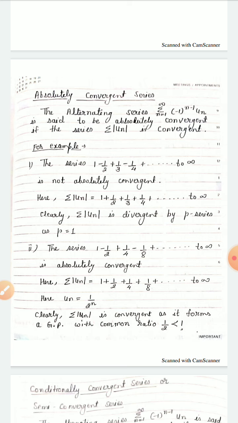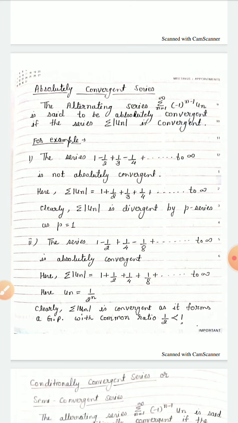The second example, if we take the series as 1 minus half plus 1 by 4 minus 1 by 8 plus dot dot dot up to infinity, then the series is absolutely convergent, as here summation mod un is 1 plus half plus 1 by 4 plus 1 by 8 plus dot dot dot up to infinity. So un is 1 by 2 to the power n. So summation mod un is convergent as it forms a GP, geometric progression, with common ratio 1 by 2, which is less than 1. So summation mod un is convergent, hence the above series is absolutely convergent.